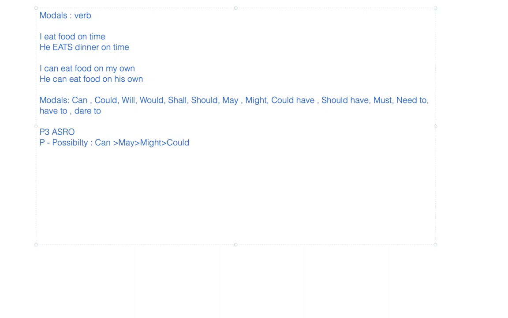If I would say there is a strongest possibility of rain today, I will say that it can rain today, because in this type of scenario we can see that there are black clouds out there, even there is a weather forecast. So we have got a sufficient number of clues that there is a strong possibility of rain. So I have written it can rain today. Now, followed by another possibility, which is a little weaker than can, which is may.